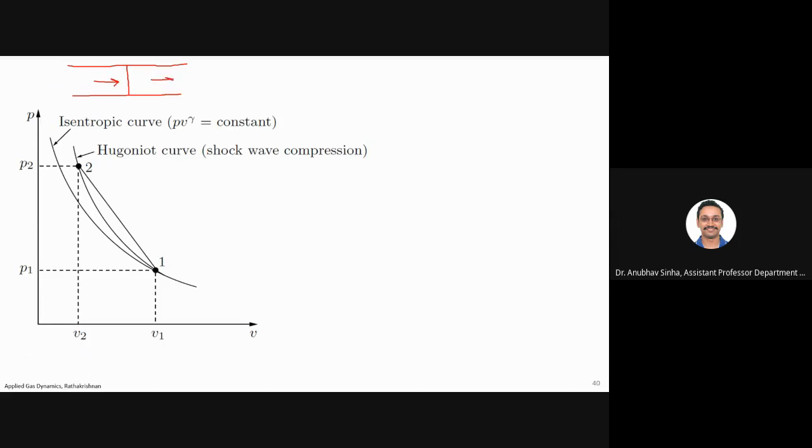Flow is going past a stationary shock, and we define properties with subscript 1 and subscript 2. These are points known to us: we know the specific volume and pressure at those two locations. So this is the Hugoniot curve passing through 1 and 2, with the equation we have seen in the last slide. It is close to the isentropic curve, but it will be different from isentropic.